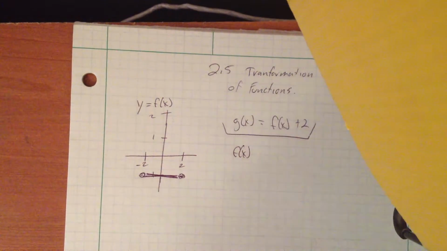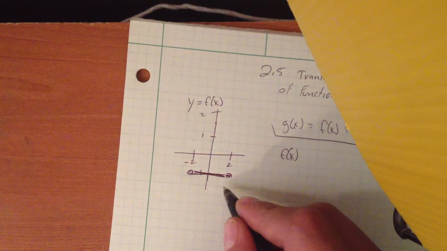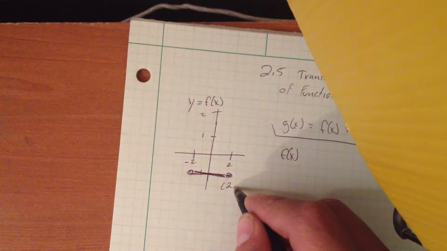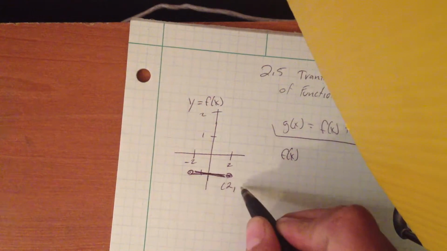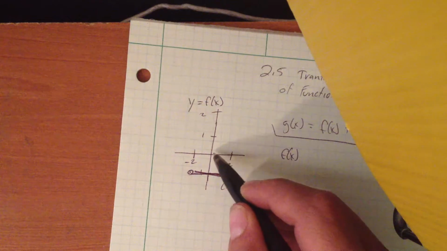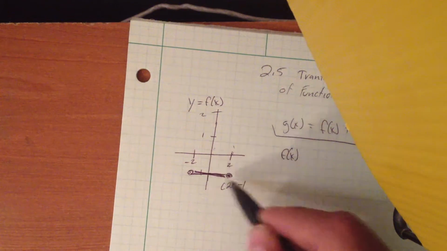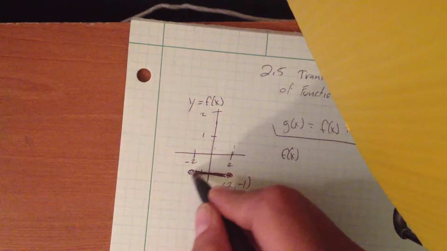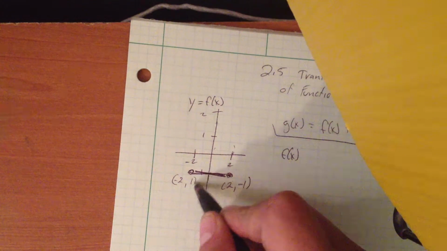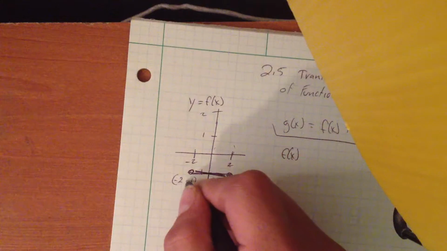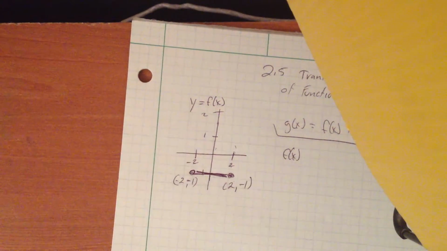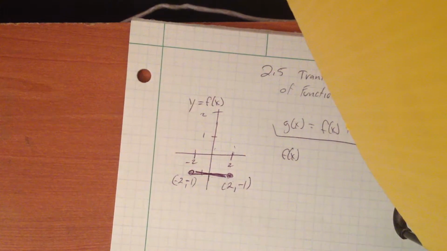They give you 2 points here. At x equals 2 and y equals -1. See, y is -1 and x equals 2. And this point, x is -2 and y is still -1. I'm sorry, -1. Alright.